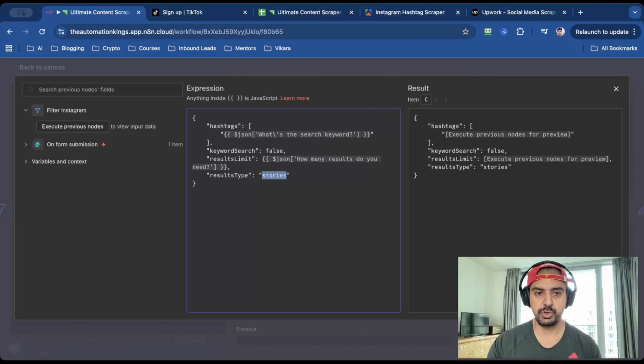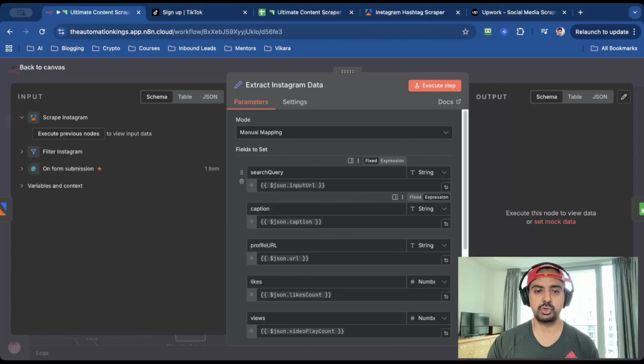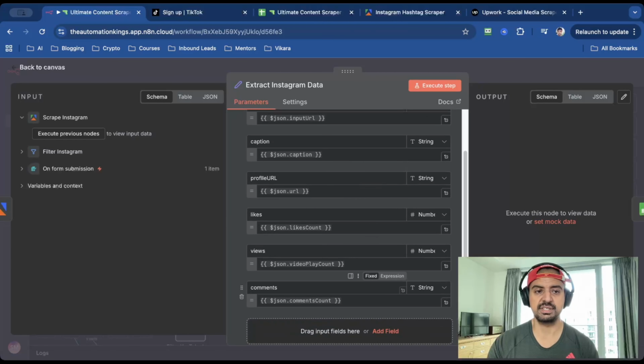And we only need 2 fields, right? So for hashtags, we're gonna have the search term. And for the results, we're gonna have the number of search results. And then everything else is exactly the same. So now we're gonna extract data using the set fields node. And so for this, I've done search query, caption, profile, likes, views, comments, etc. And this is what it looks like.